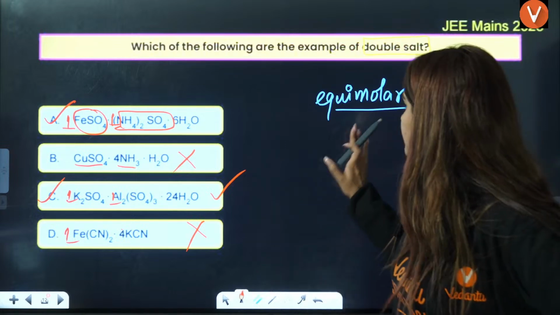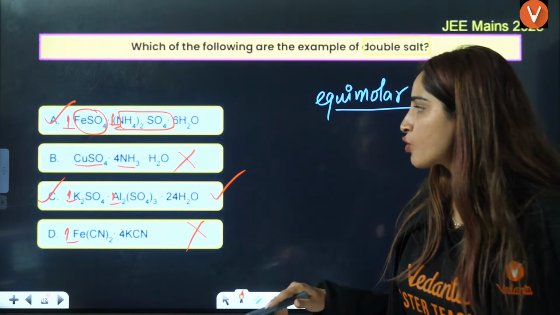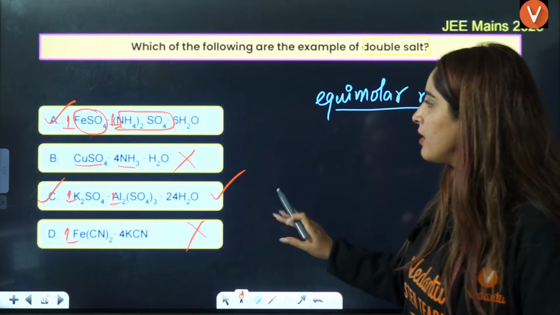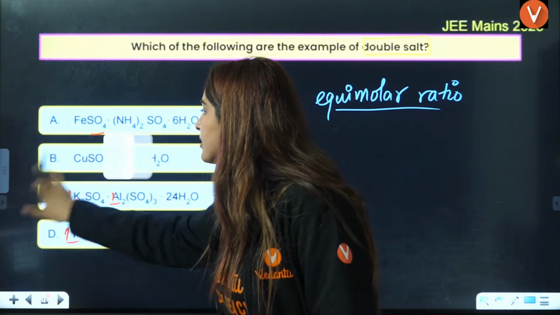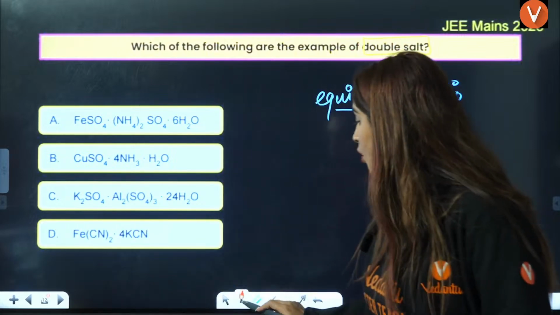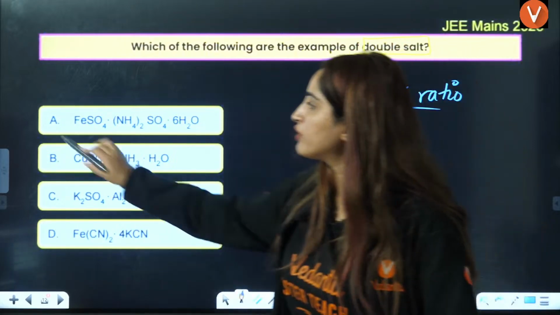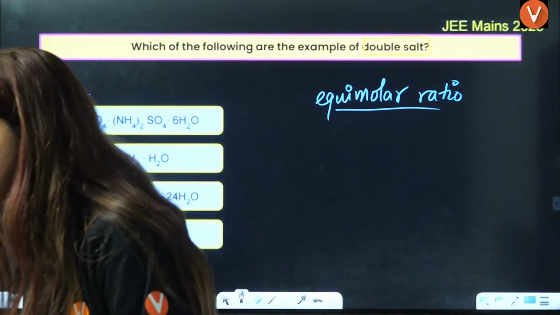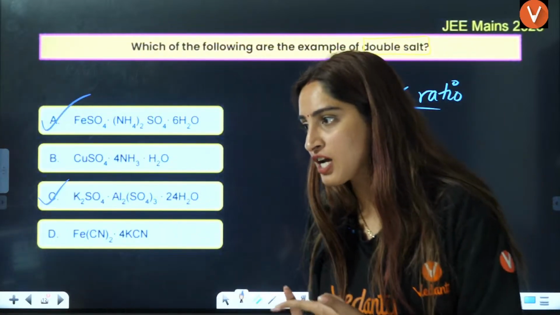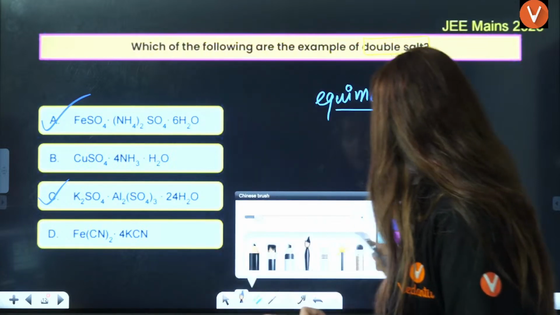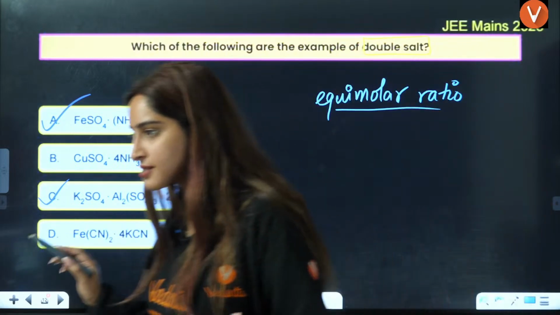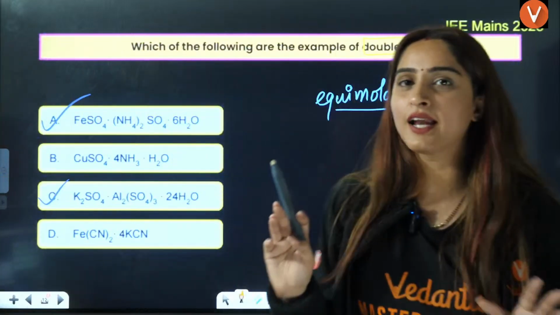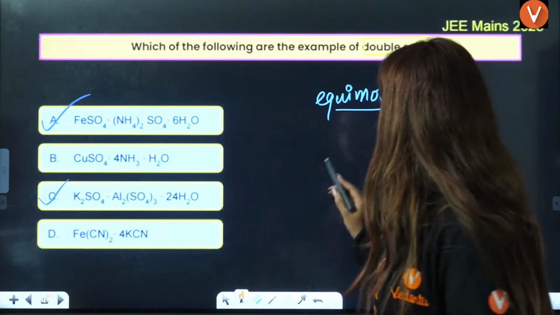Can you tell me what the names are? FeSO4, one of them is potash alum and one is Mohr's salt. Can you tell me which of the following is potash alum and which is Mohr's salt? Anybody in the comment section? Which is potash alum? Which is Mohr's salt?